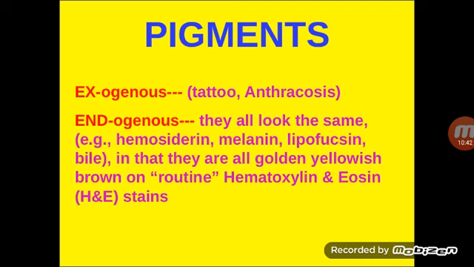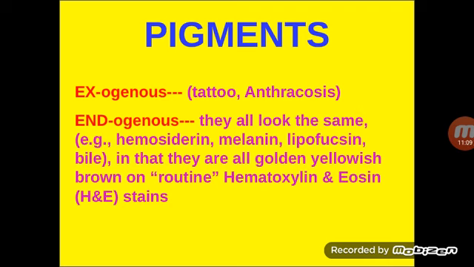Coming to the pigments, classically, as I said, you have two types of pigments. One is the exogenous pigments, which have been introduced into the body. Good examples are the tattoo and anthracosis in certain industrial occupations. Endogenous pigments are generated within the body itself or from the organs.